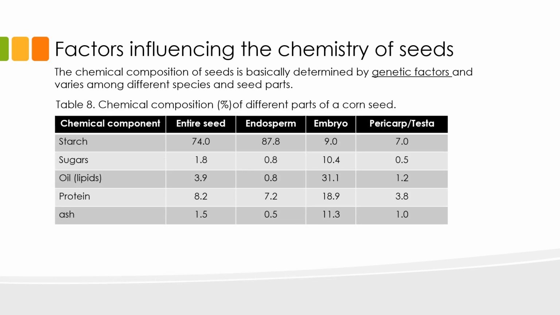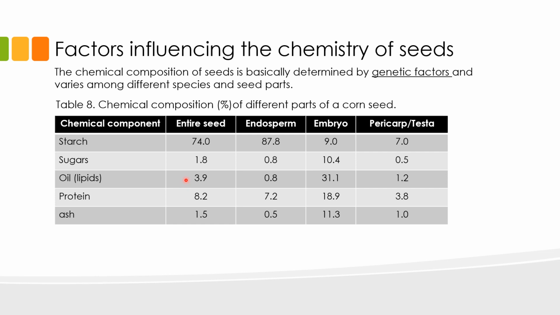Even within a seed, the distribution of chemical components can vary, and again, this natural variation is due to the genetic makeup of the plant. This slide shows you the starch, sugar, oil, protein, and ash content in the different parts of a corn seed. Corn is a monocot, and monocots are known to contain higher proportions of carbohydrates. In this slide, we can see that the total carbohydrates in the form of starch and sugars make up the largest proportion of the seed reserves. This is followed by the proteins and then by the lipids.